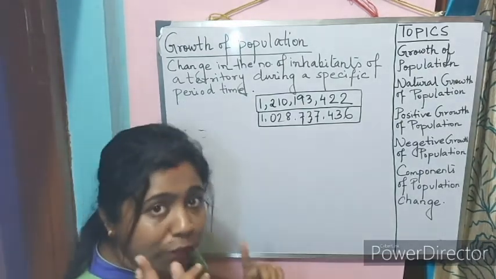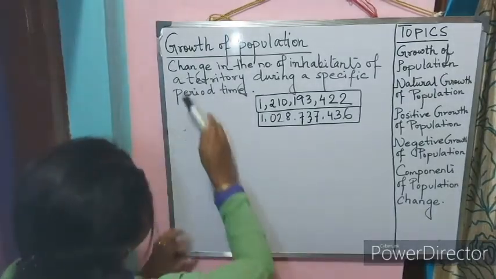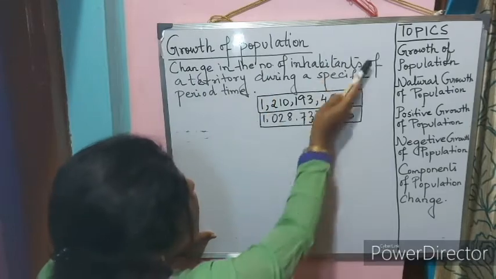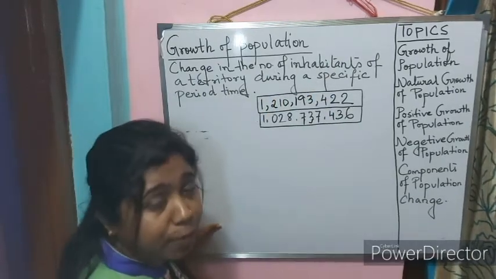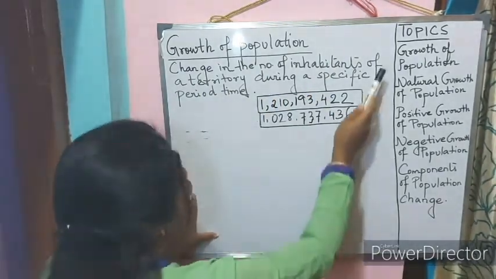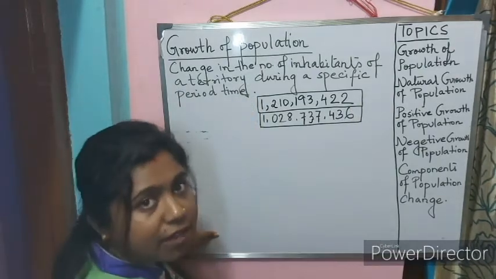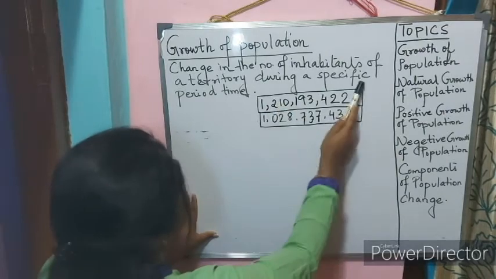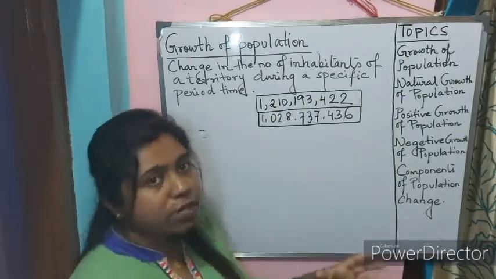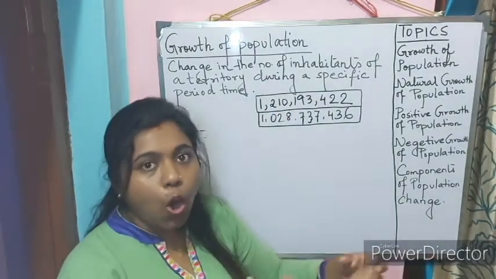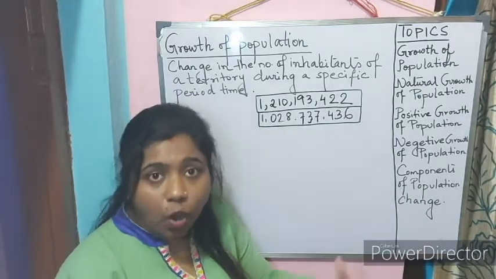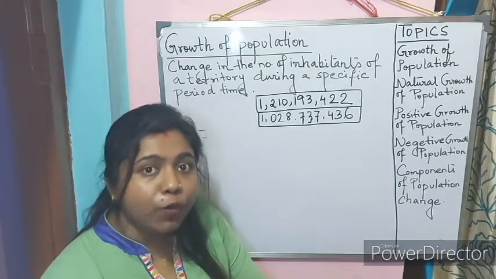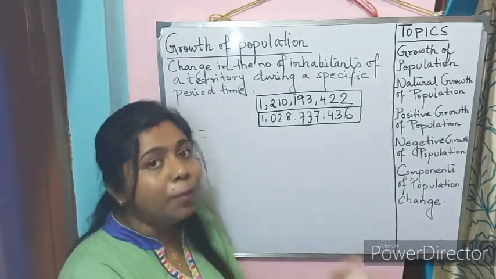Now let us go with the definition of growth of population. Growth of population is defined as change in the number of inhabitants, that means the number of people living in a particular area or territory. It can be a country, a state, or a specific region during a specific period of time. Suppose during 10 years or for a period of 1 year or 3 years, how many people either increase or decrease.